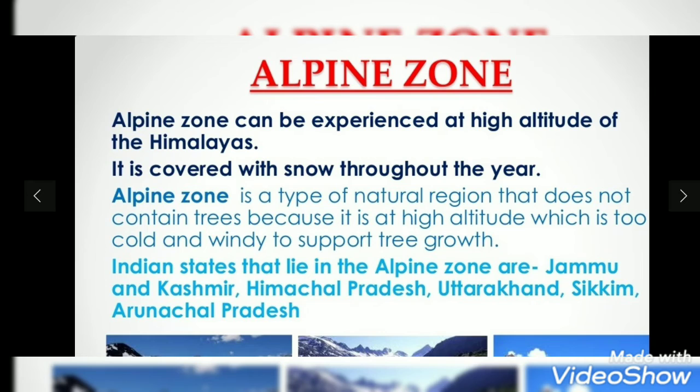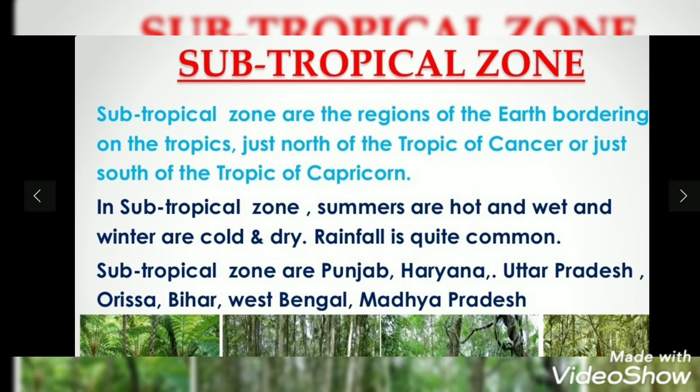What is the alpine zone? The alpine zone can be experienced at high altitudes of the Himalayas. Alpine zone means where there is snow, the snow covered areas like Himachal Pradesh, Uttarakhand, Sikkim, Arunachal Pradesh. They all have an alpine zone climate, a cold climate. The next type of zone is the subtropical zone.